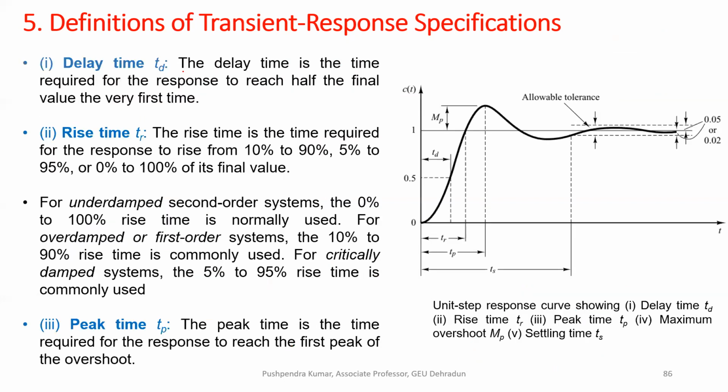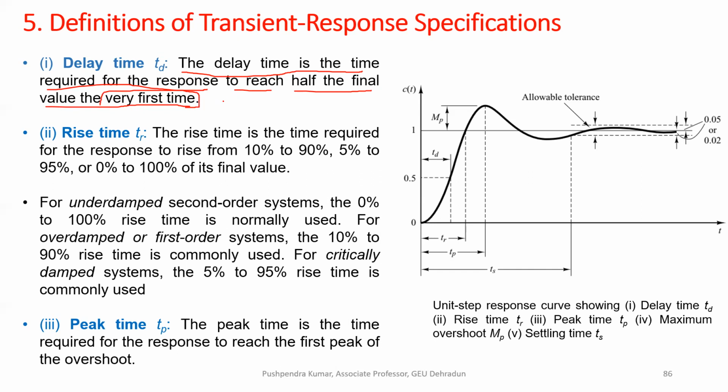First one is delay time. The delay time is the time required for the response to reach half the final value the very first time. Okay, half the final value, the very first time.